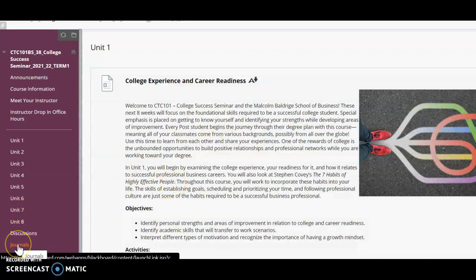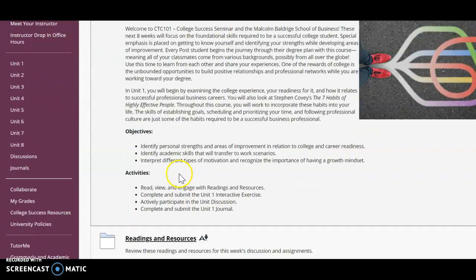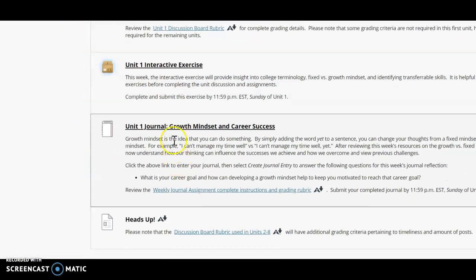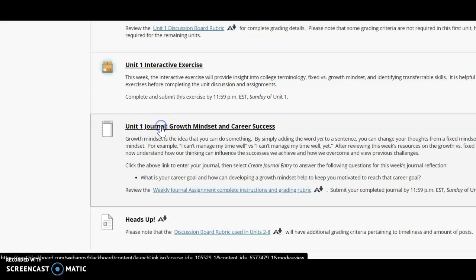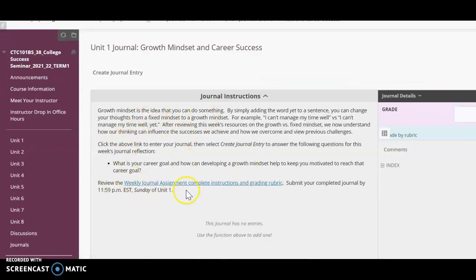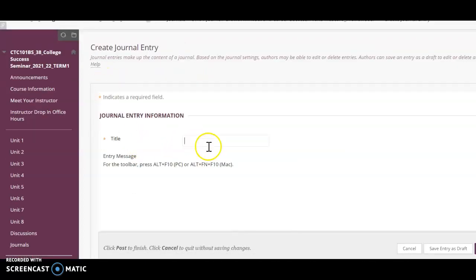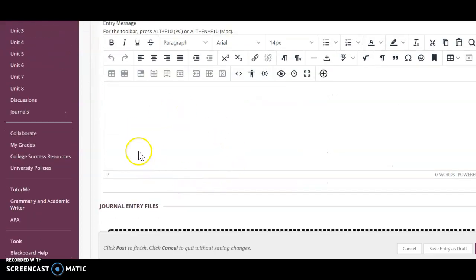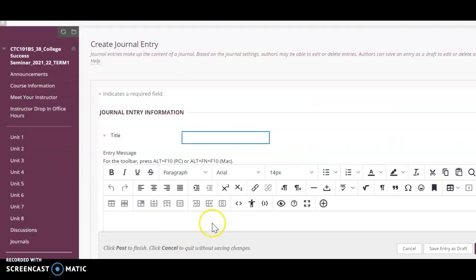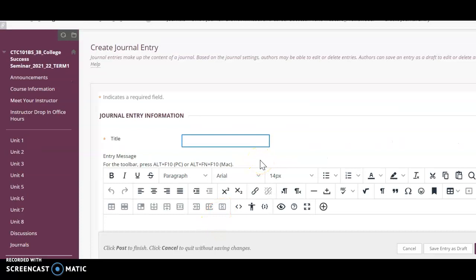So you can access the journals over here, just as you do with the discussion boards, or also here within our unit. So I'm going to click here. Again, you're going to see the question written here. When you are ready to answer the question, you're going to click Create Journal Entry. Again, give it a title or a subject, and then write whatever you need to write right in here. And again, you can't see it on my screen, but you're going to click Post Entry, and that will post the entry to me only. I'm the only one that's going to see it. So I'll get a message that you have posted in there.